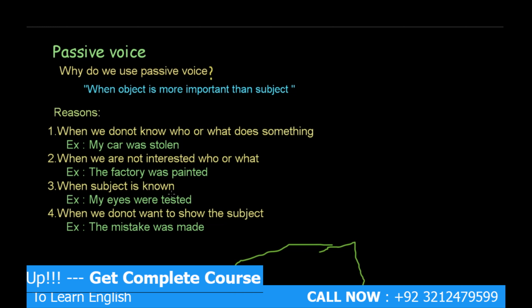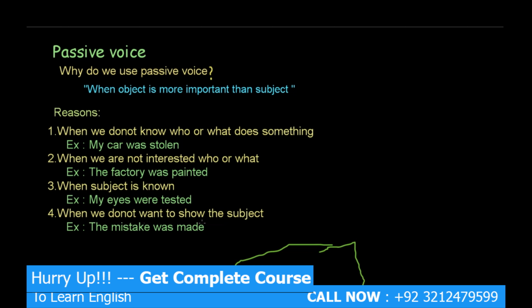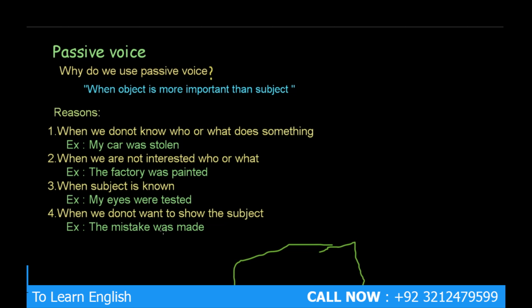When we don't want to show the subject, for example, the mistake was made. So we don't want to show who made this mistake. So why do we use passive voice? We use passive voice when object is more important than subject, and these are the reasons: when we don't know who or what does something, when we are not interested in who or what, when the subject is known, when we don't want to show the subject. So this is why we use passive voice.